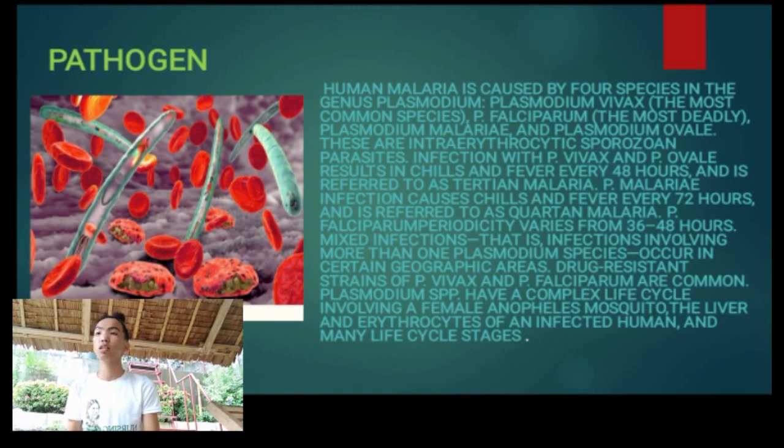Drug-resistant strains of P. vivax and P. falciparum are common. Plasmodium species have a complex life cycle involving the female Anopheles mosquito, the liver, and the erythrocytes or blood of an infected human, with many life cycle stages.